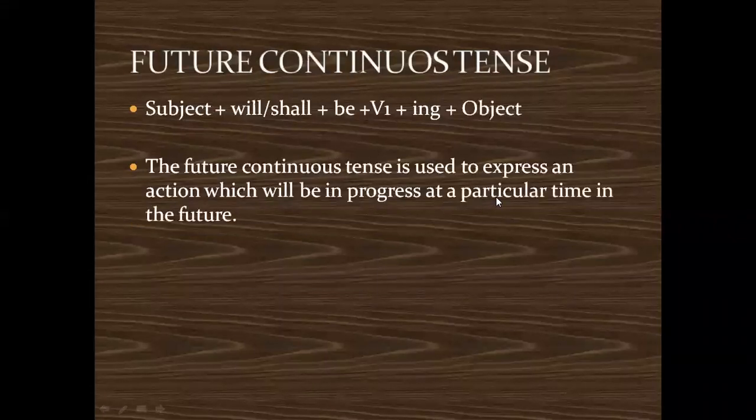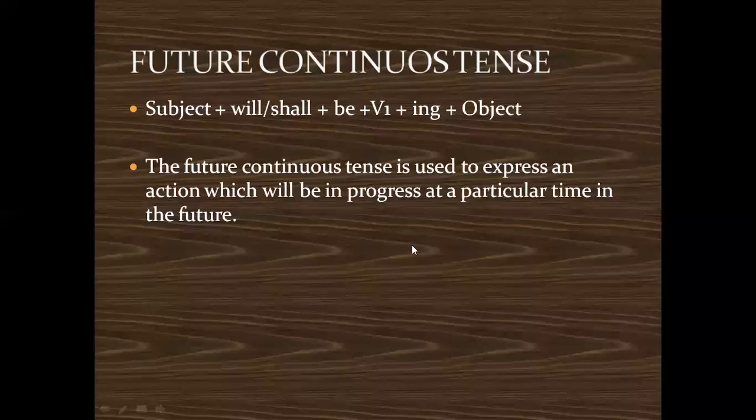Then the future continuous has this particular form. First comes the subject, will or shall, followed by be, followed by the regular verb. The regular verb ends with ing, followed by the object. So the future continuous tense is used to express an action which will be in progress. It's going to be in progress at a particular time in the future.